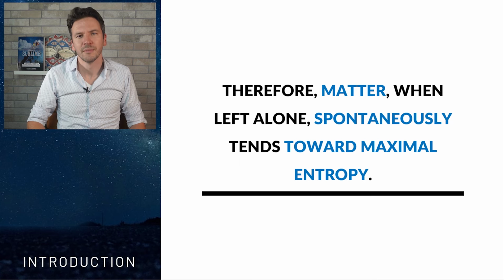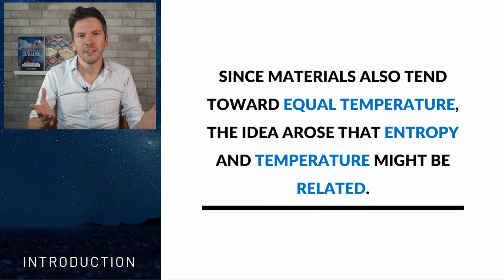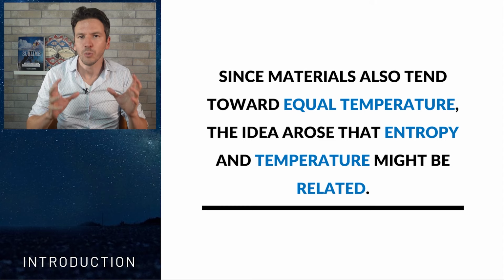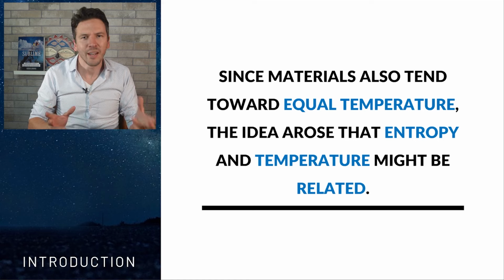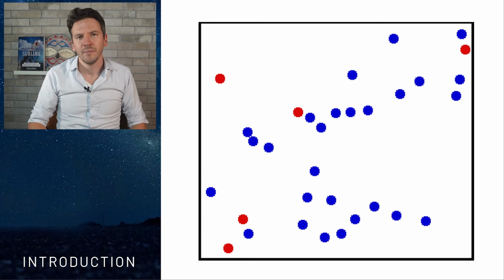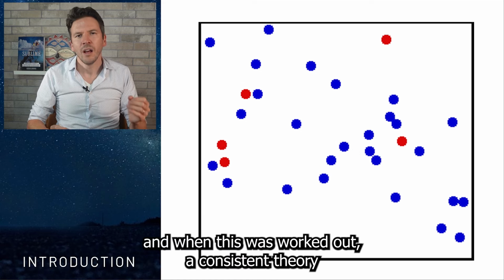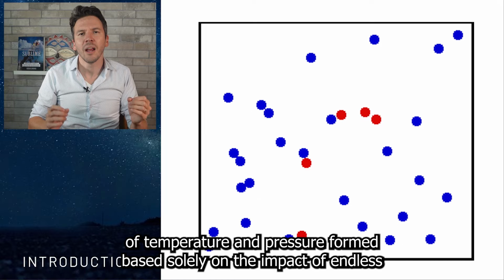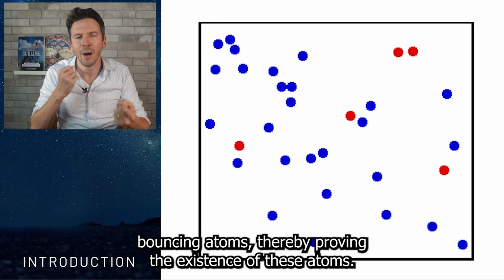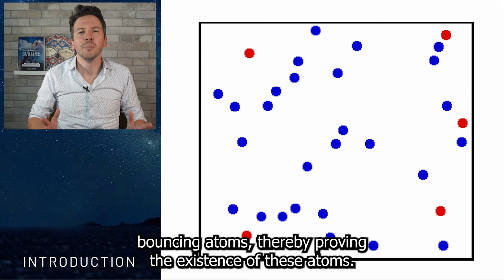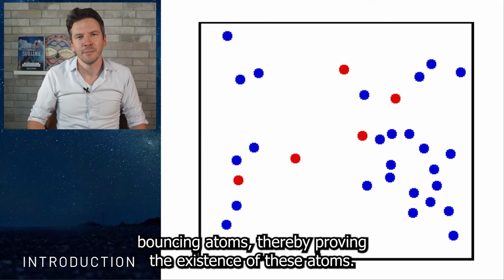to do so. And since materials left alone also tend towards equal temperature, the idea arose that entropy and temperature might be related. And when this was worked out, a consistent theory of temperature and pressure formed, based solely on the impact of endless bouncing atoms, thereby proving the existence of these atoms.